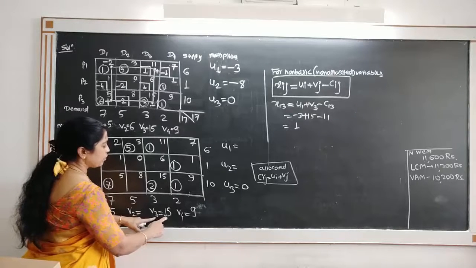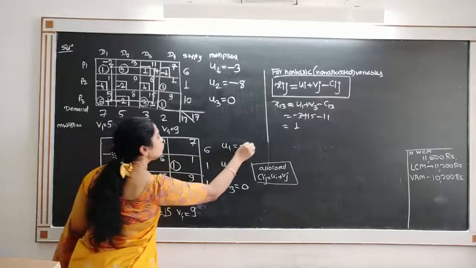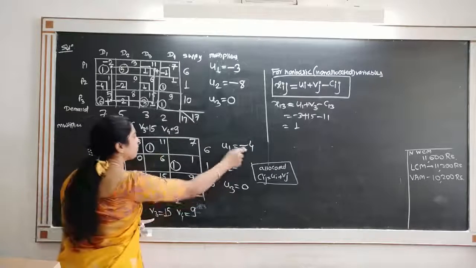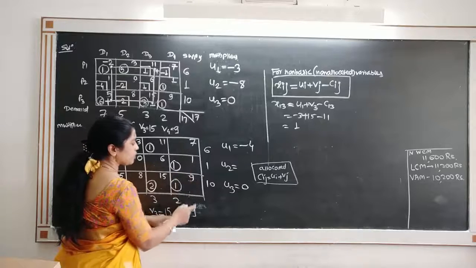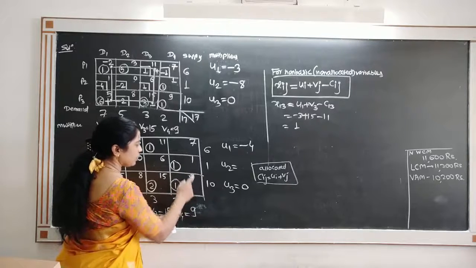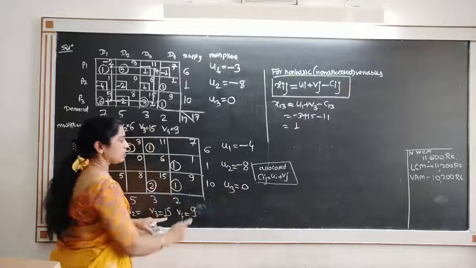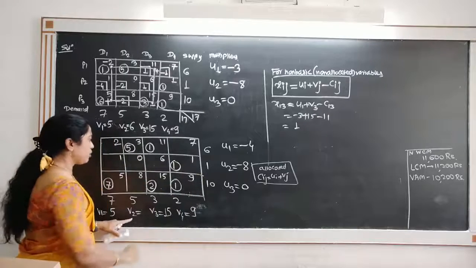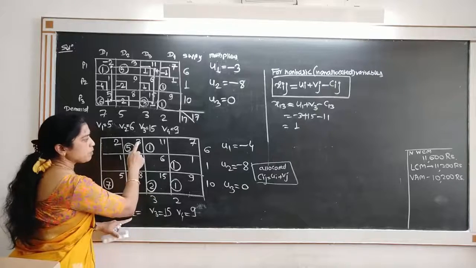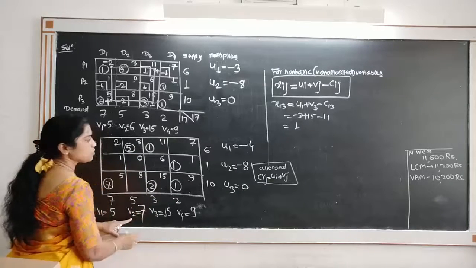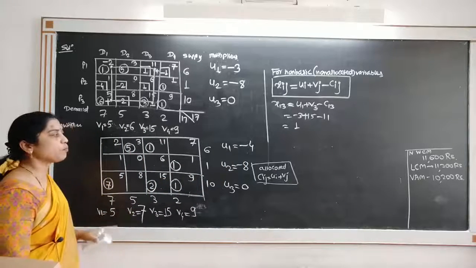Now because V3 is equal to 15, V3 plus U1 is equal to 11, so U1 must be equal to minus 4, so that 15 minus 4 will be 11. Because V4 is 9, and we want V4 plus U2 to equal 1, U2 should be minus 8, 9 minus 8 is equal to 1. Because U1 is minus 4, U1 plus V2 must be equal to 3 and therefore V2 is equal to 7, so that 7 minus 4 is equal to 3. So we get all values of multipliers.